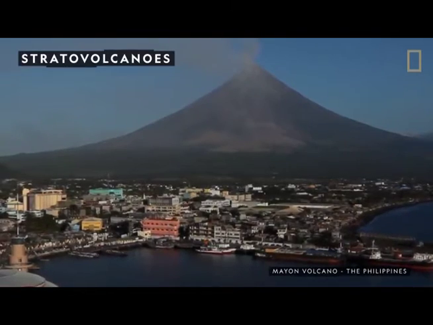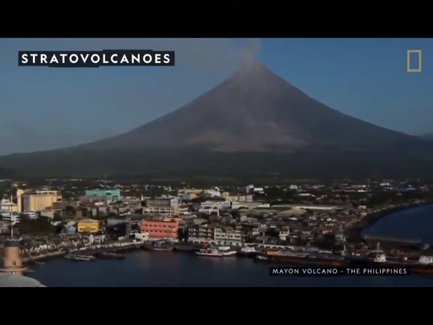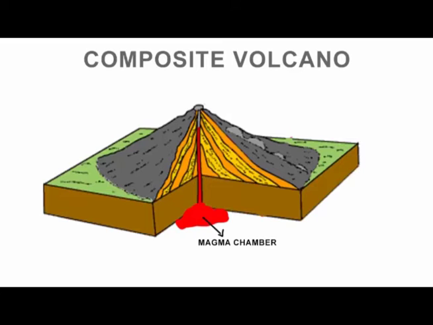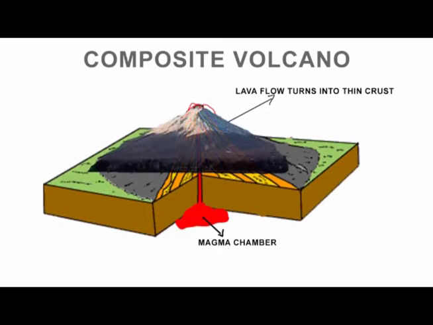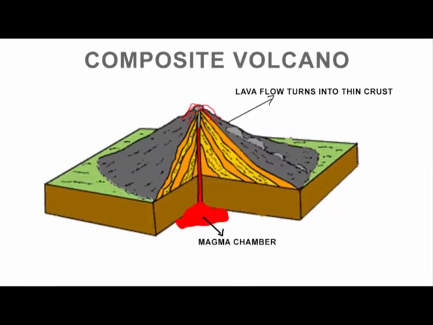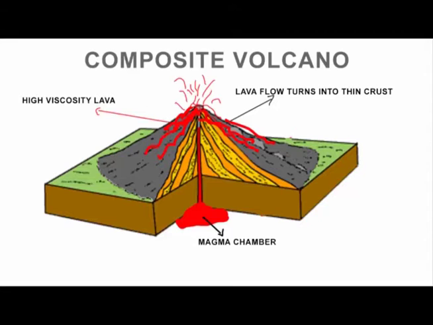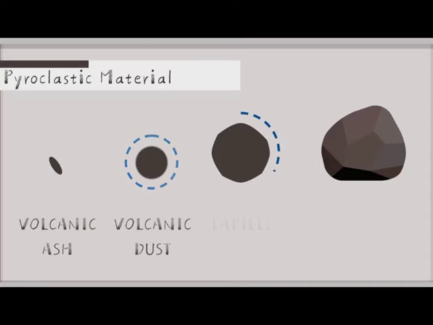Stratovolcanoes erupt all kinds of volcanic material. The magma of stratovolcanoes derives from upper layers of the mantle, from the bottom of the crust, and from an upper layer of the interior, and contains more gas. Therefore, different kinds of volcanic material erupt in the forms of explosions of solid materials, ashes, lava, and gases.